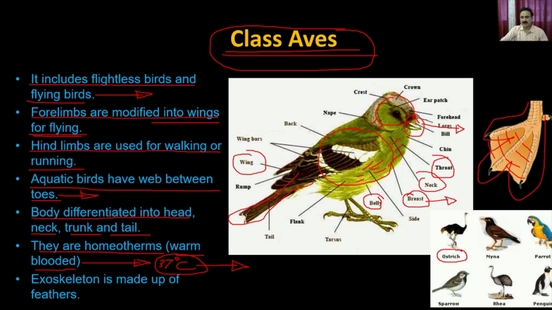These are the classical examples. The ostrich, which is a flightless bird, so it can only run. Then we have the myna, parrot, sparrow, rhea, and penguins. The penguin is an aquatic bird.